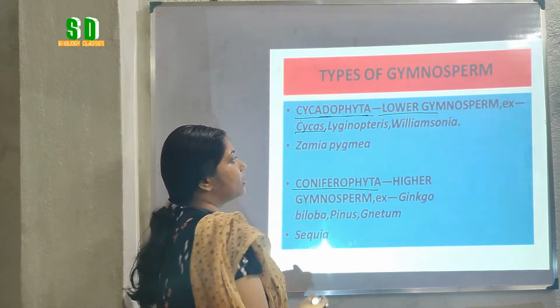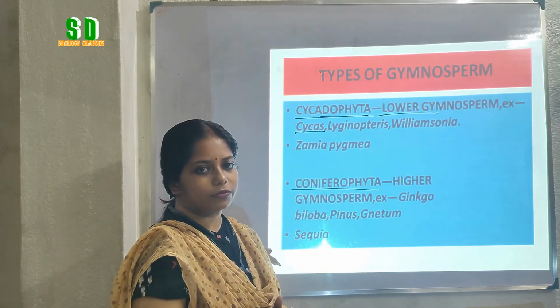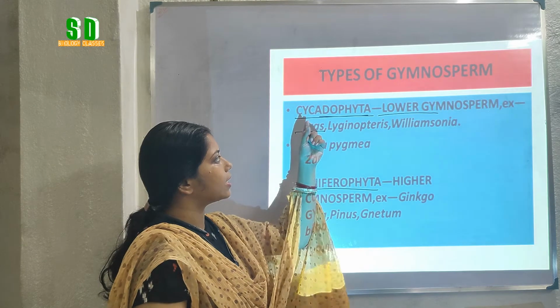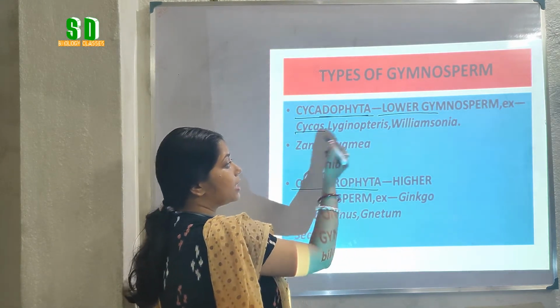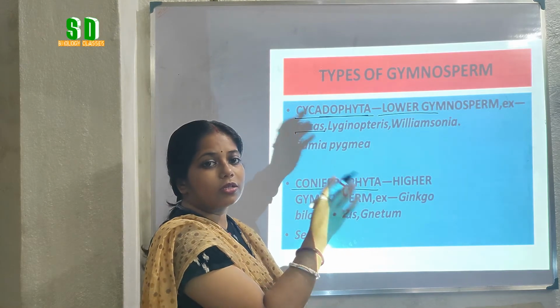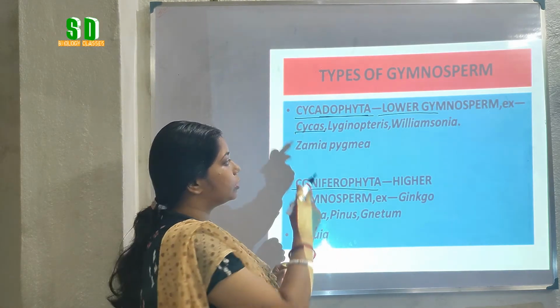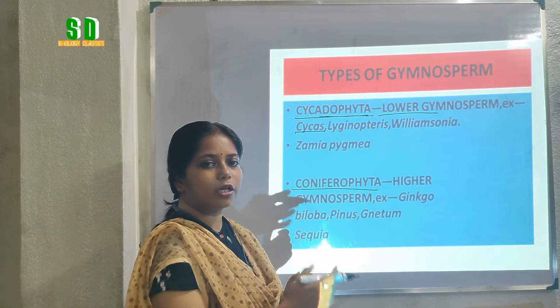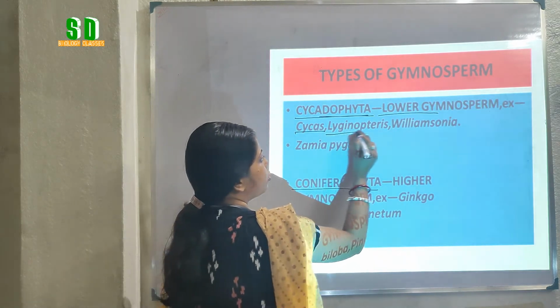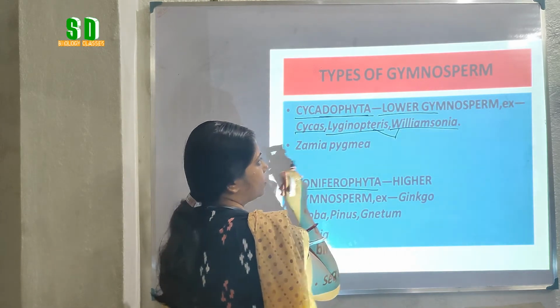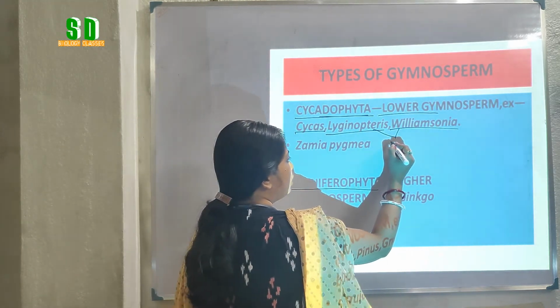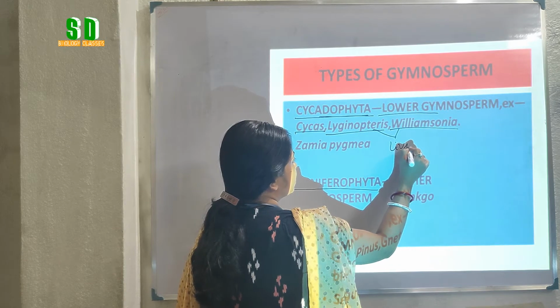A very common example is cycas. These plants we can see around us. So cycas is an example of the Cycadophyta. Another two examples, all these examples are very important in some other aspect also. These names you have to remember for the competitive exam. Lyginopteris and Williamsonia are other members of the Cycadophyta, and they are called living fossils.